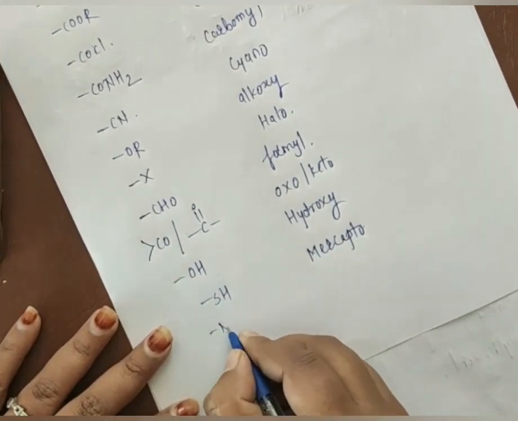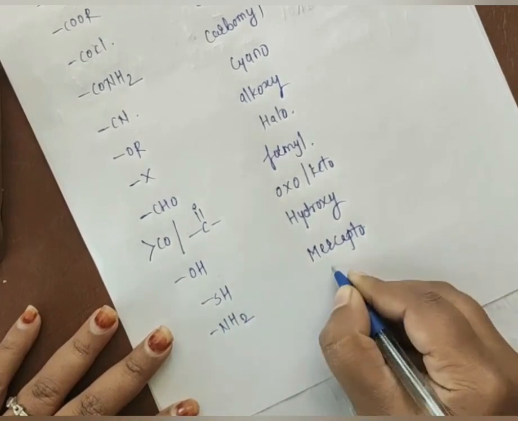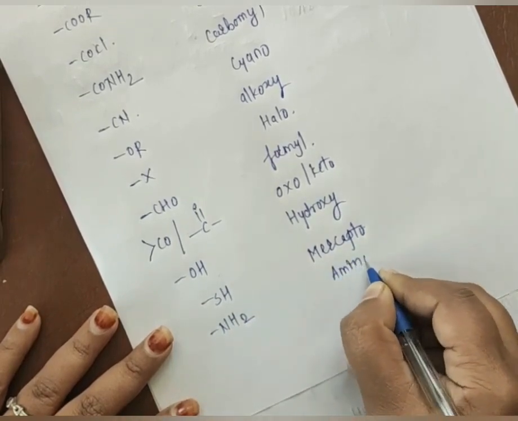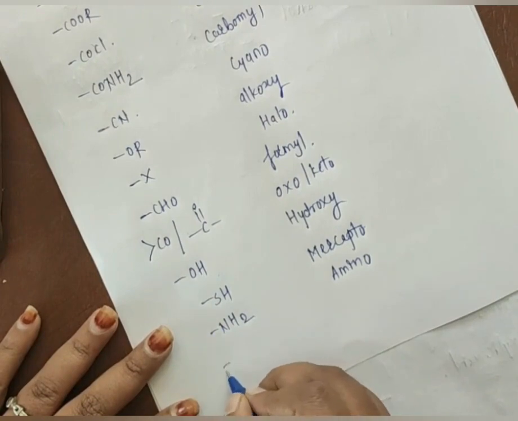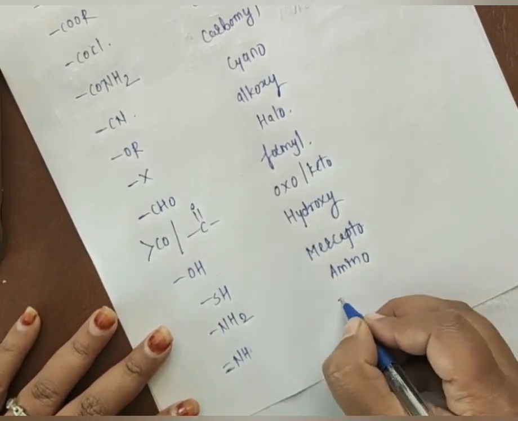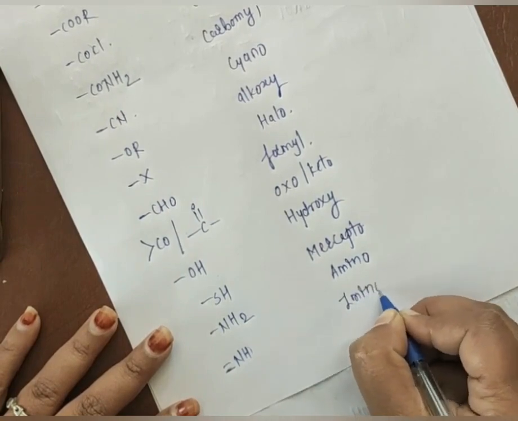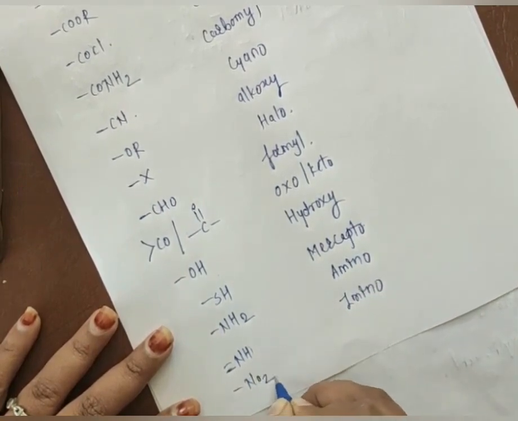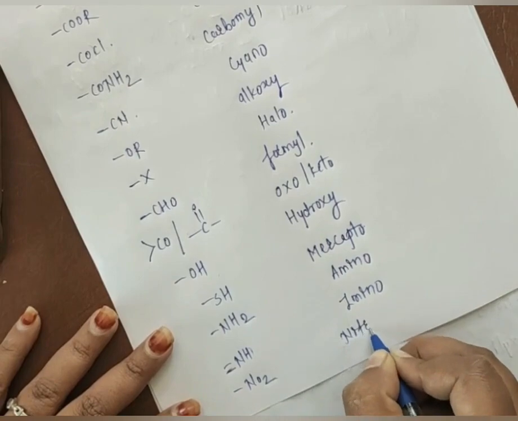After that NH2, all of you know that is an amine, so we have to use the prefix amino. If we have a double bond NH, in that case we have to use imino, and if we have NO2 we have to use nitro.